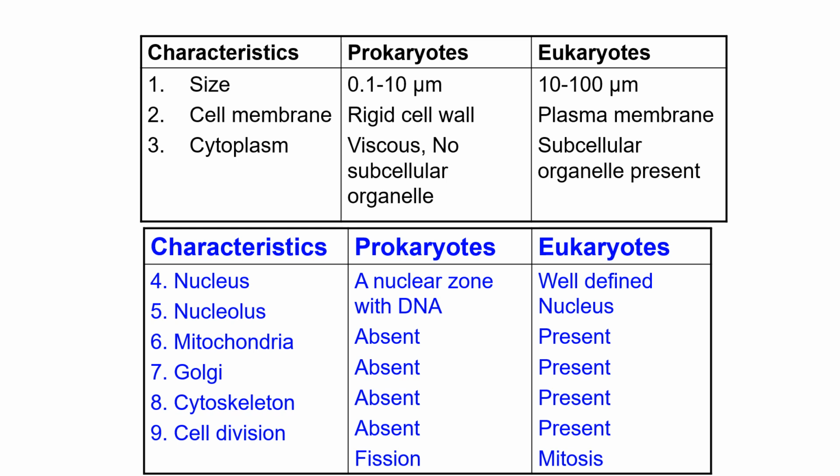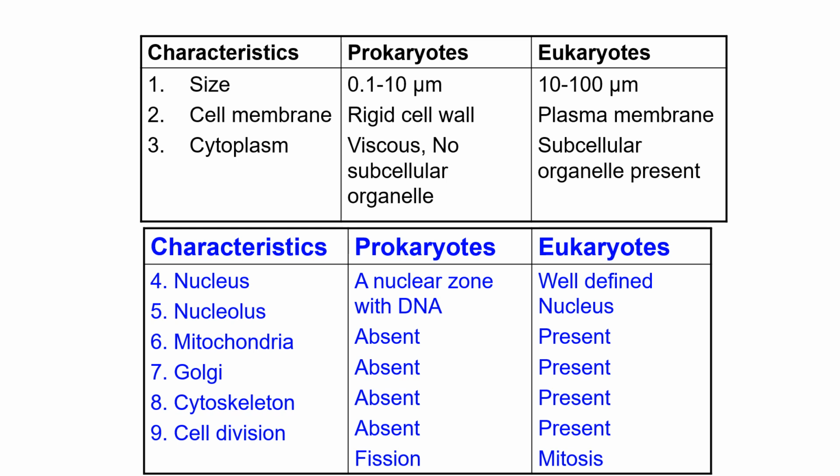Prokaryotic means a very primitive kind of cell. Once organic evolution happened, the first kind of cells which came into appearance were the prokaryotic cells. In course of time, with evolution, a lot of changes happened in the prokaryotic cells and they converted into eukaryotic cells. So there are a lot of differences with respect to size, cell membrane, and cytoplasm. You can see here, the size is very small, 0.1 to 10 micrometer, and in the eukaryotic it is 10 to 100 micrometer.